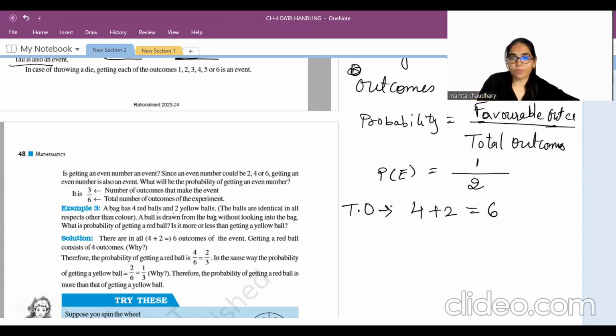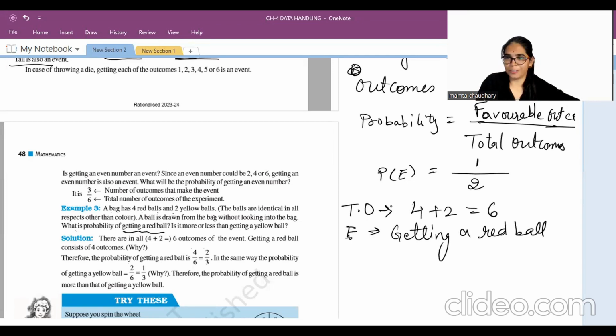Now for our event, we will write the favorable outcomes. What is the probability of getting a red ball? The event is getting a red ball.